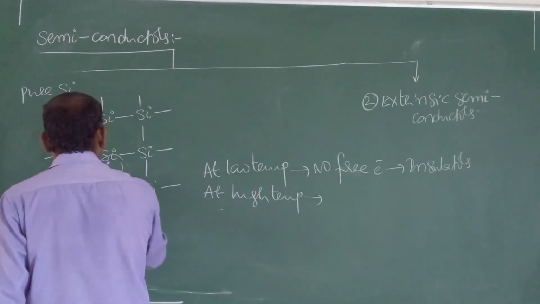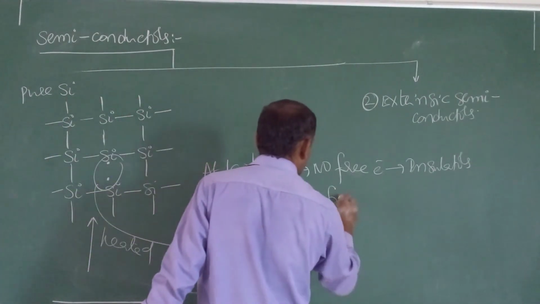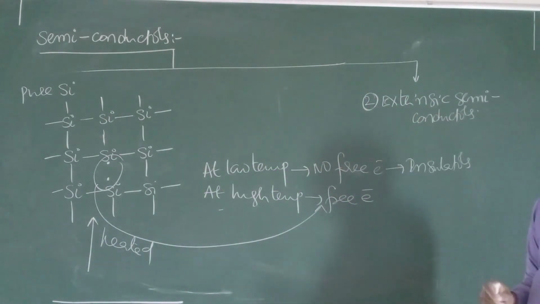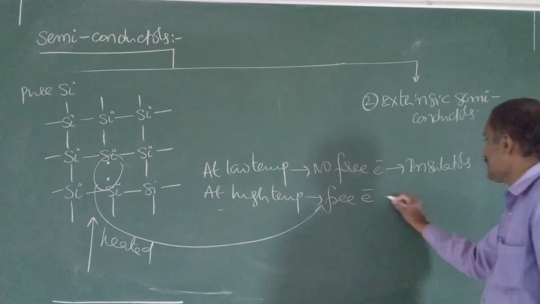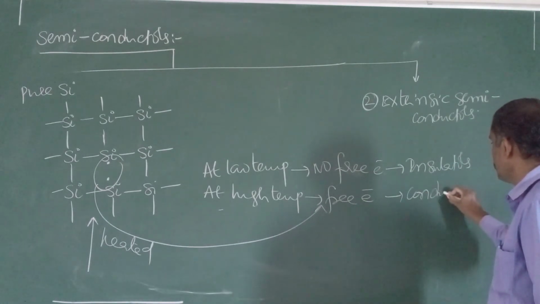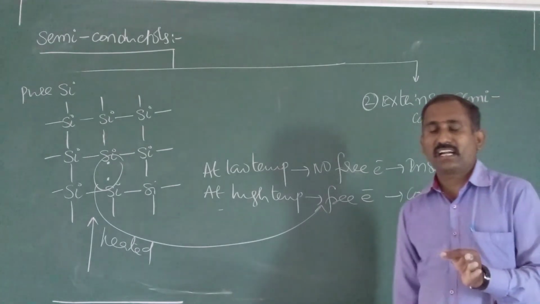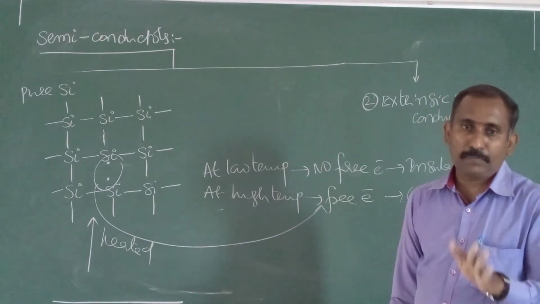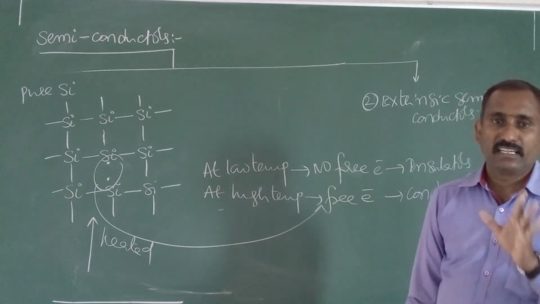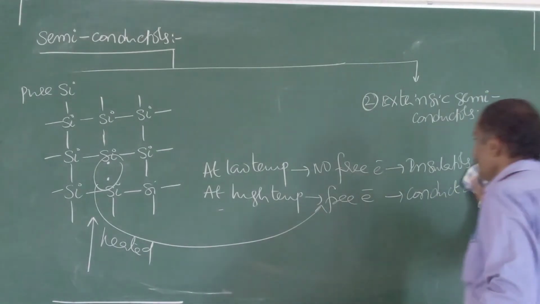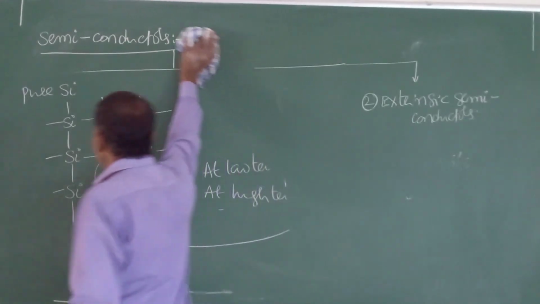Hence, it conducts electricity. Therefore, pure silicon and pure germanium do not conduct electricity at low temperature; only at high temperature they conduct electricity. That's why pure silicon and germanium are known as intrinsic semiconductors.